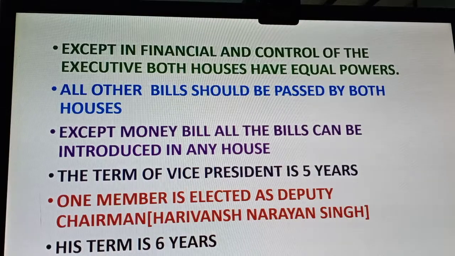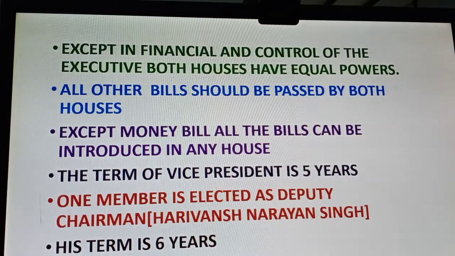And when it comes to the powers of Rajya Sabha, except for financial matters and control of the executive, both the houses have equal powers. Money matters: power is given to Lok Sabha.